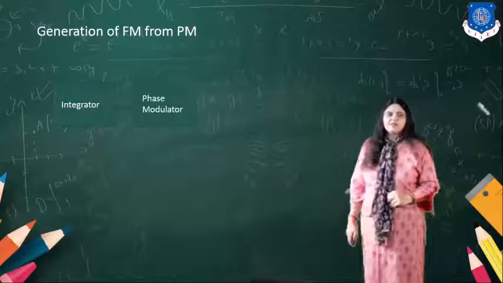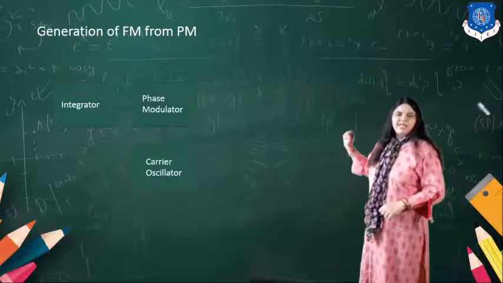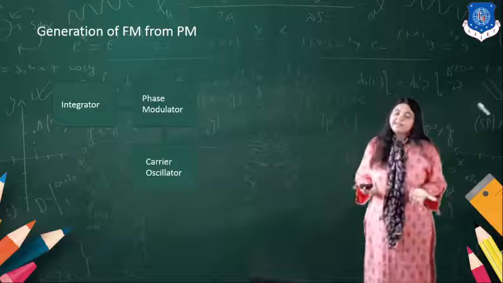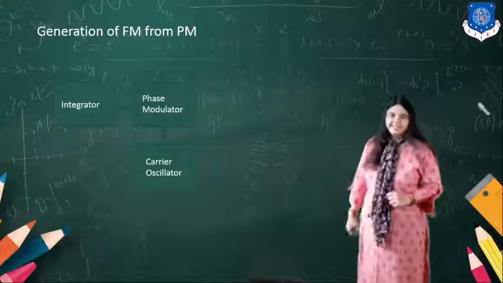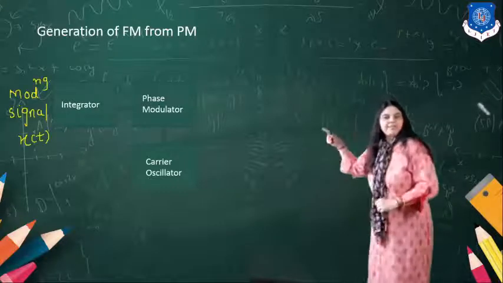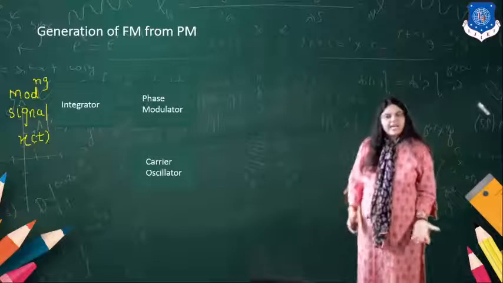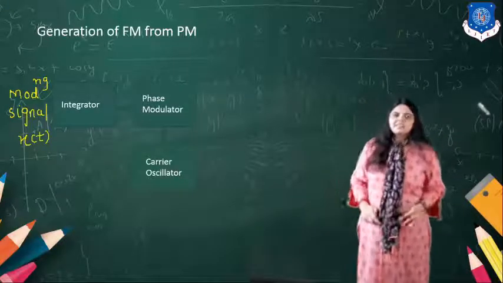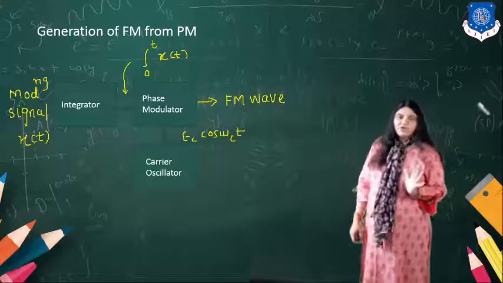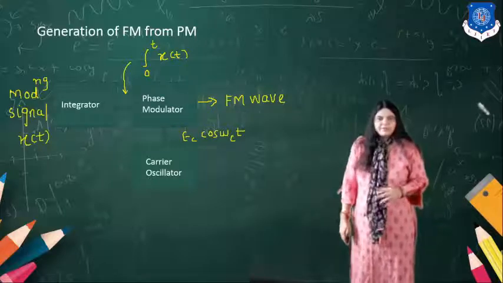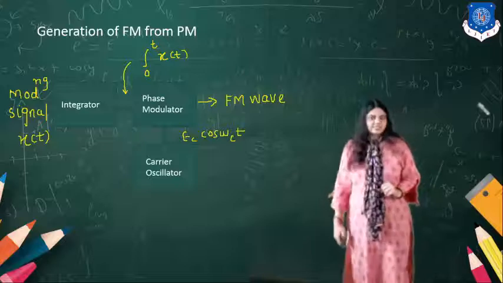Here is one diagram I have shown: the phase modulator. Whenever I need to generate the frequency modulated output, I need an integrator. So I apply the modulating signal x(t) to the integrator, and the integrated output is the integration of the modulating signal. The phase modulator needs another input from the carrier oscillator.